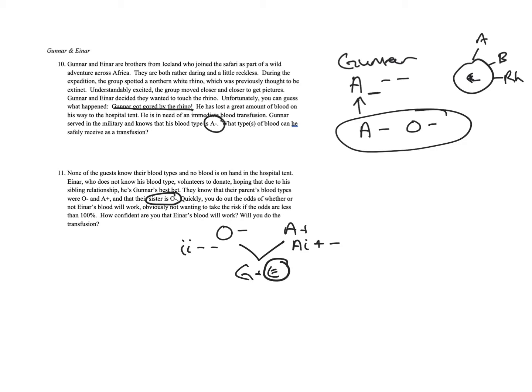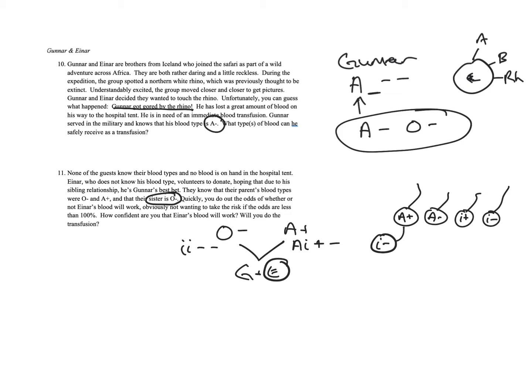So this is what you're going to do. You're going to say, if this is eggs, what kind of eggs can that person produce? Well, they can only produce little i's and minuses. And as far as sperm goes, well, we can do an A with the positive. We can do an A with the negative. We can do an i with the positive, or we can do an i with the negative.